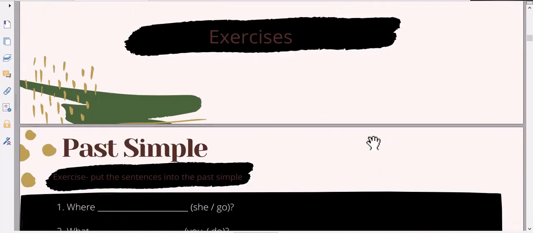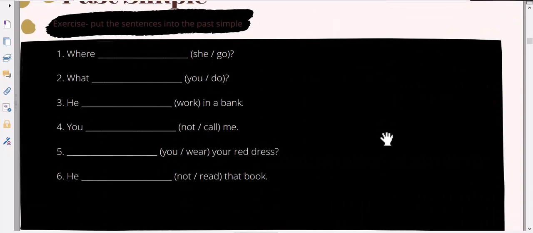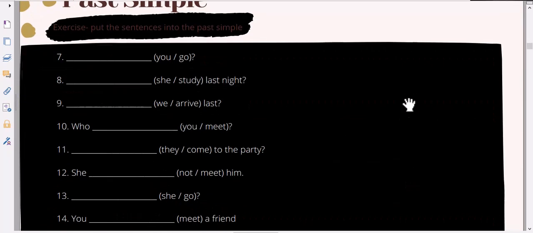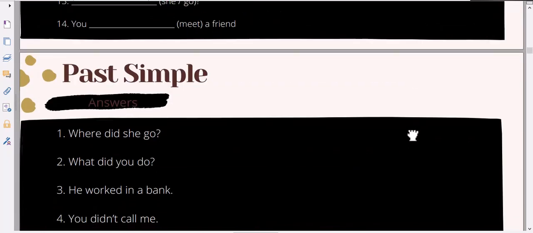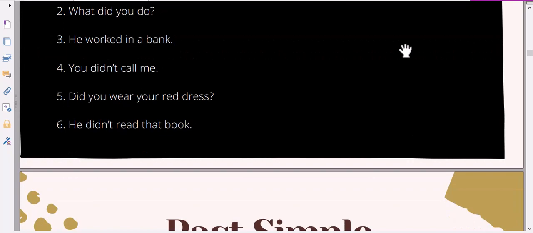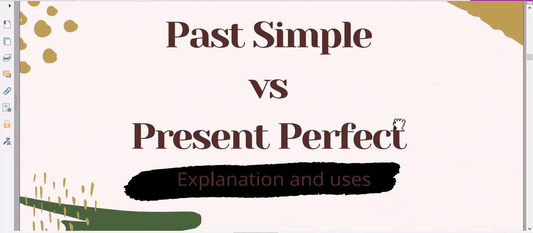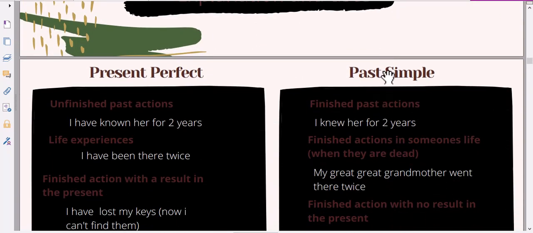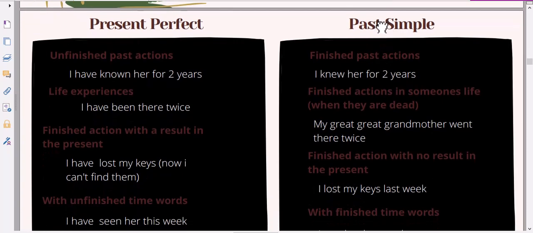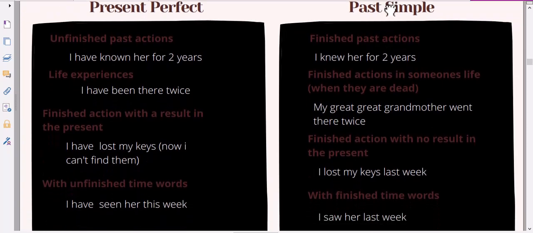And we have some exercises. I'm going to attach this in the video down below. You can download it and answer, and I have the answer sheet. I have here the perfect slide for you, the past simple versus the present perfect. So this is going to be awesome for you to know when to use which.